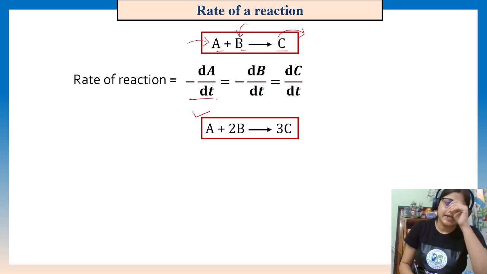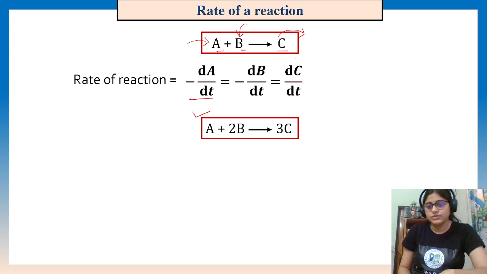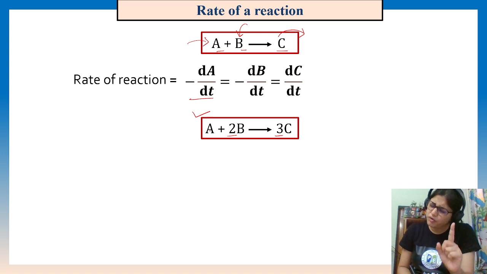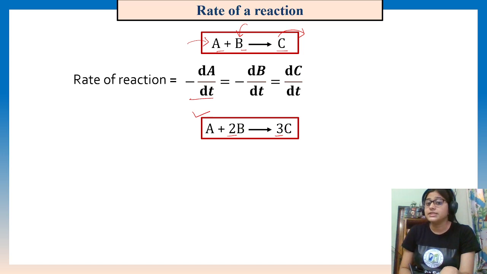Okay, so in the case of A plus B giving C, forming C is fine, right? But what will happen when it is A plus 2B giving 3C, where the coefficient is 2 here and 3 there? Is it like this only? Here we have to understand the concept. If we don't, then you will make a mistake in the exam. So just try to understand. One mole of A, let's say, or one molecule or one atom of A is reacting with 2 atoms of B and giving 3 C atoms.